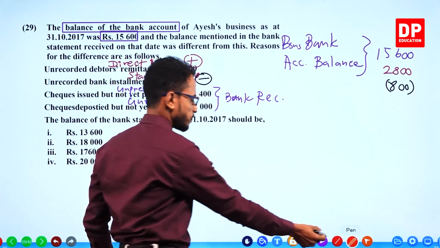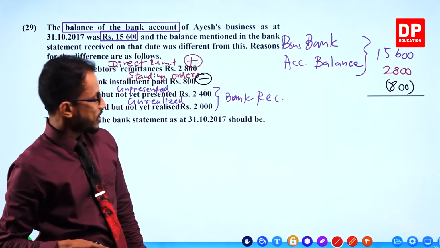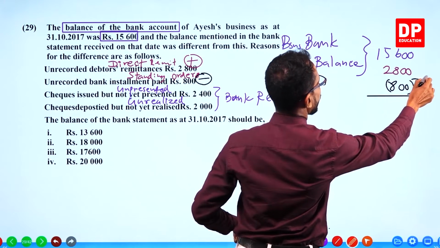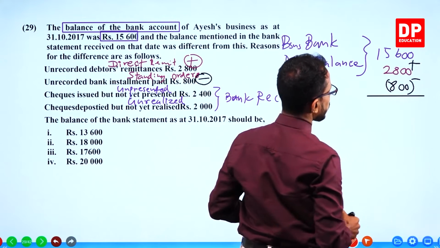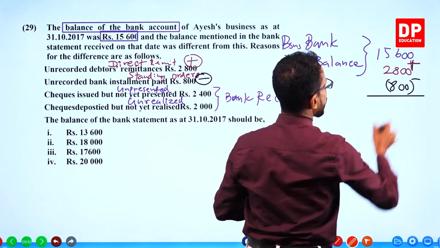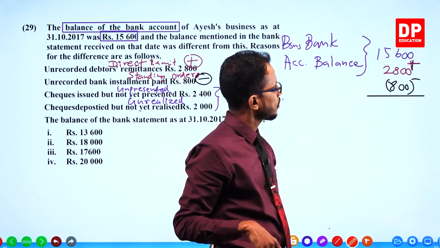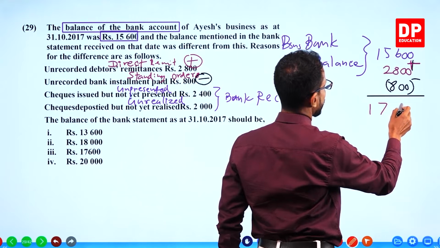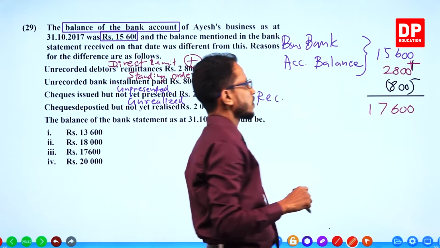Now let's take the answer. 2,800 should be added and 800 should be deducted. And 2,000, 17,000, 600. Okay.